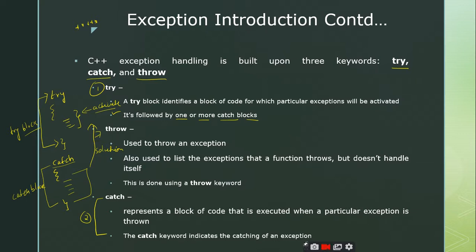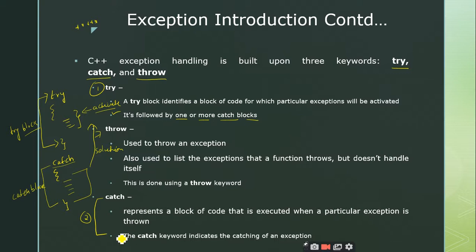That is the reason why, in the previous discussions also, I told you that if somebody asks you how you handle exceptions, you can blindly say by using try catch blocks. Try block is used to activate the exception, and catch block is used to give the solution, or to handle the exceptions. Is it clear?